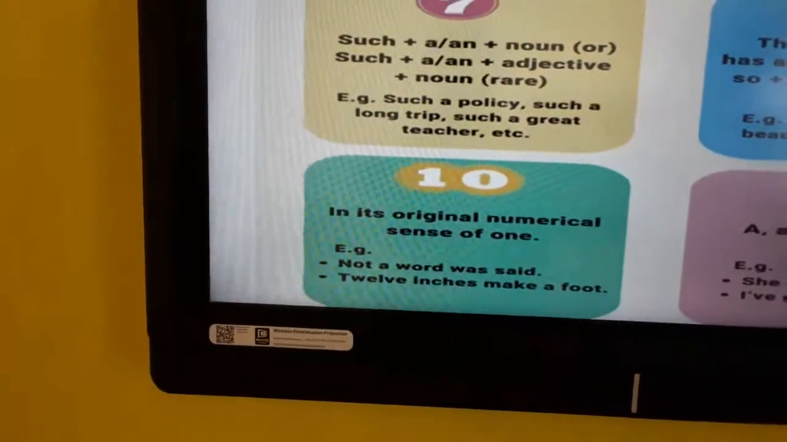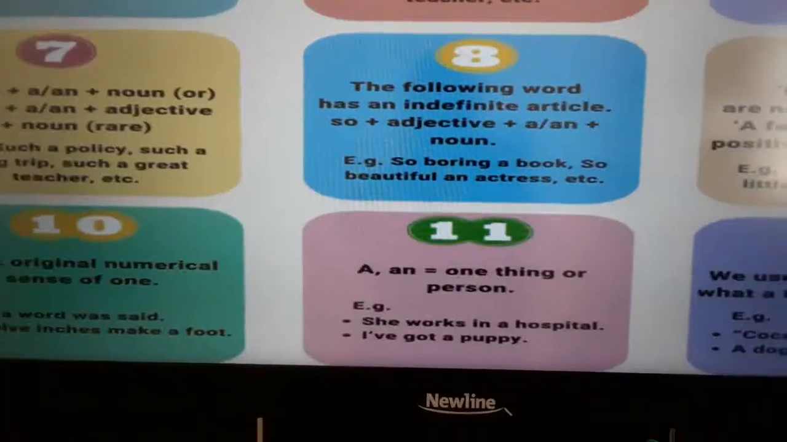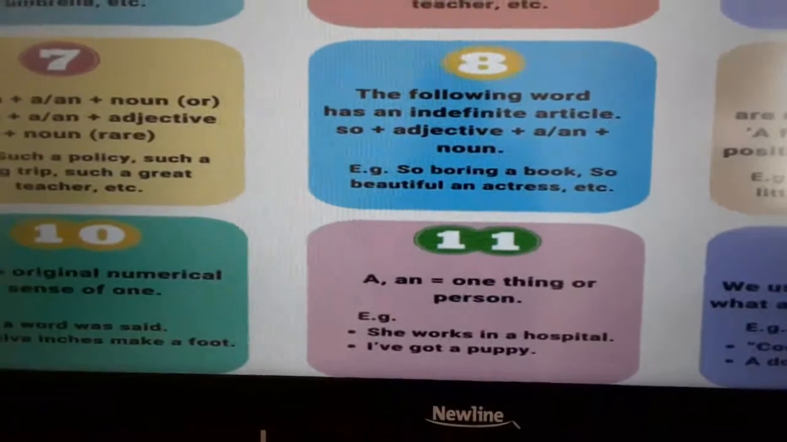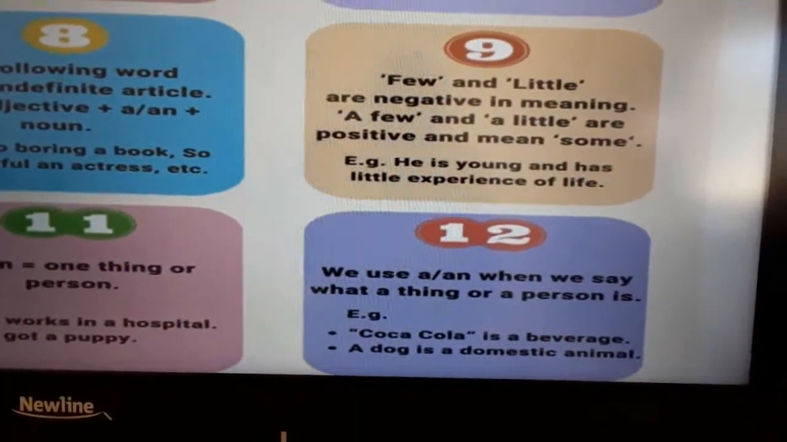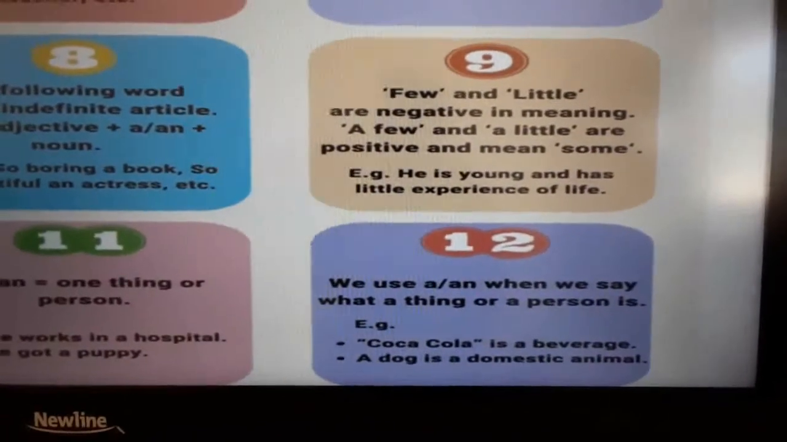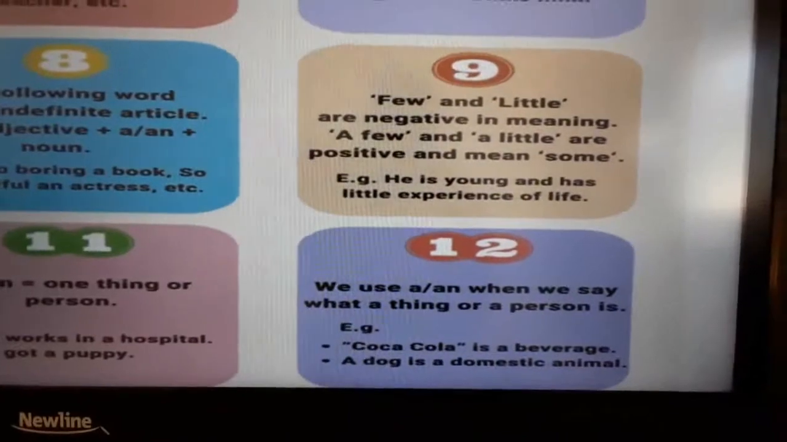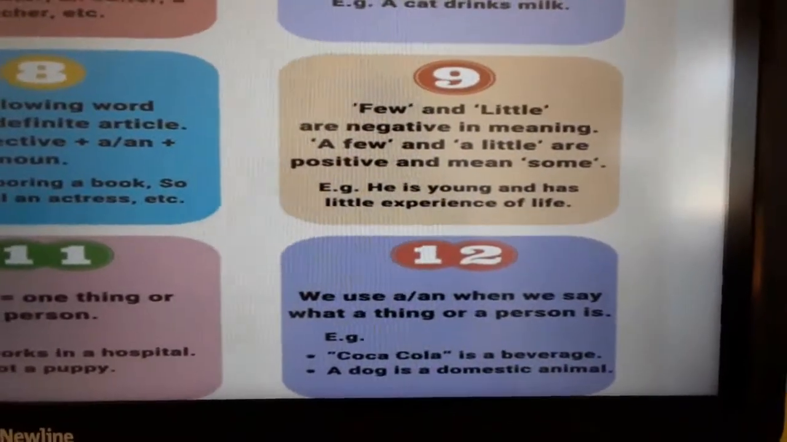12 inches make a foot. So a foot, 1 foot. She works in a hospital. It says one hospital. So it mentions things or a person. Coca-Cola is a beverage. A dog is a domestic animal. So we can use it before specific things or persons.